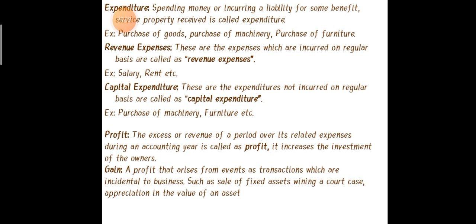Next, capital expenditure. Capital expenditures are those which are incurred irregularly. It means we do not pay them regularly. These are paid on an irregular basis, and that is called capital expenditure. That may be purchase of machinery, purchase of furniture, which come under capital expenditure. Once again I will repeat, that is revenue expenses and capital expenditure. See here, capital expenditure is nothing but expenditure. Revenue expense is nothing but expenses.